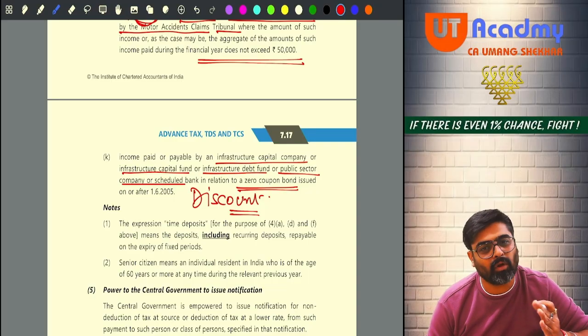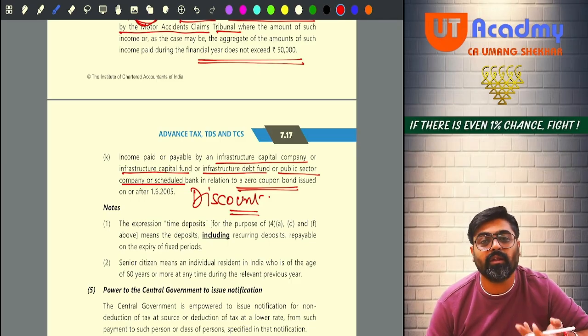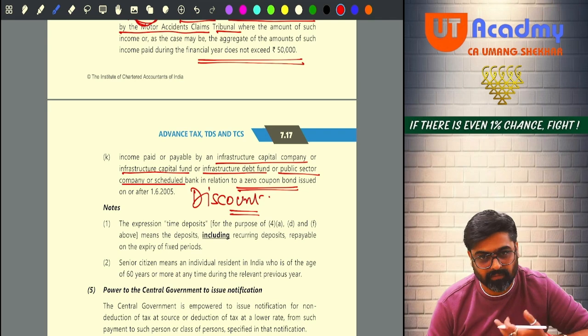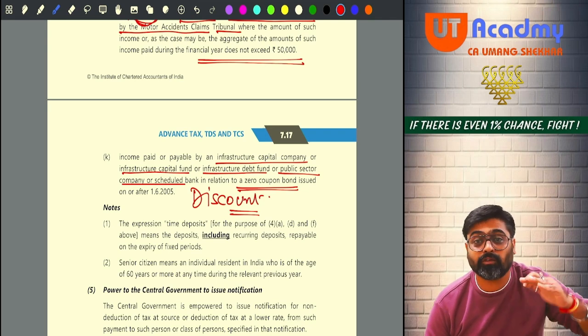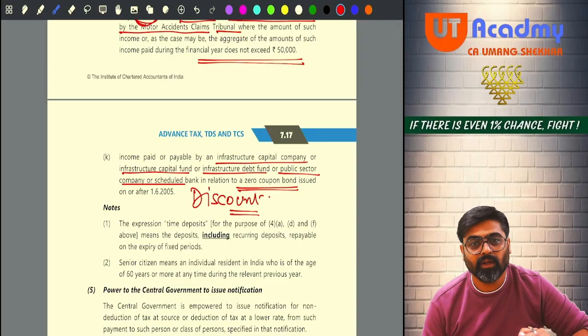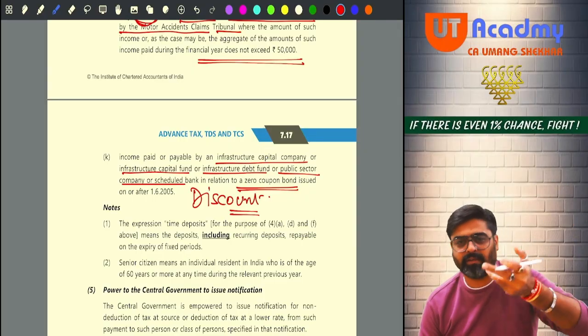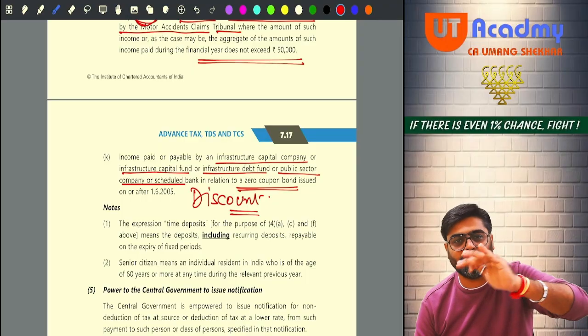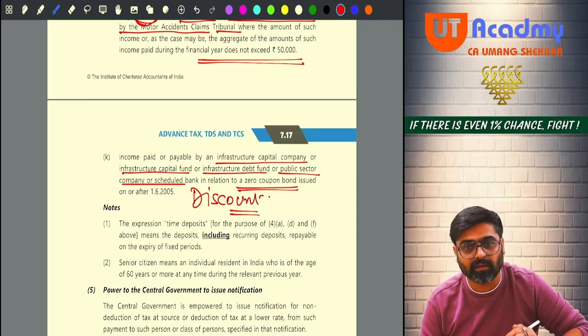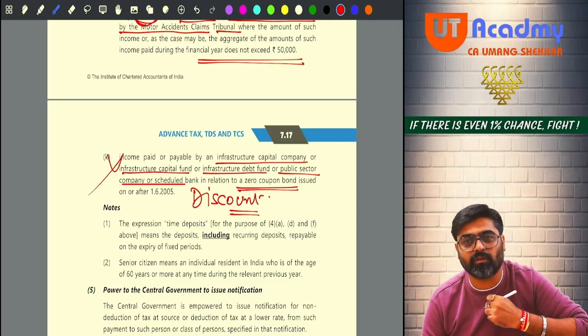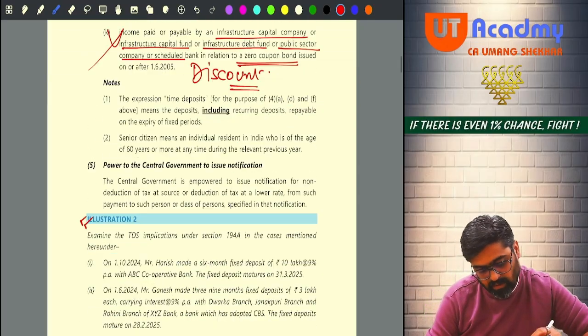So the income is not in the nature of what? Interest. Income is in the nature of what? Discount. Whatever extra amount which is coming to you over and above the issue price, face value will come at the time of maturity. So whatever extra amount is coming, it is in the nature of discount. It is not in the nature of interest. So why the TDS will be deducted under this section? Forget it. No TDS here also. Yes or no? Next one.